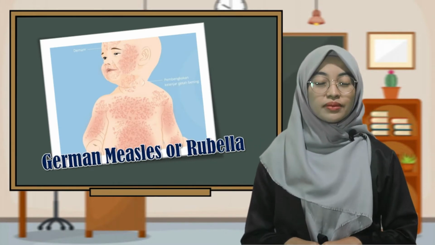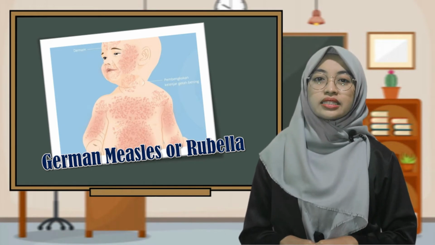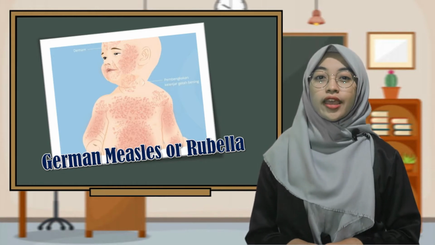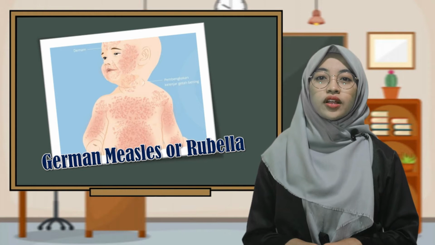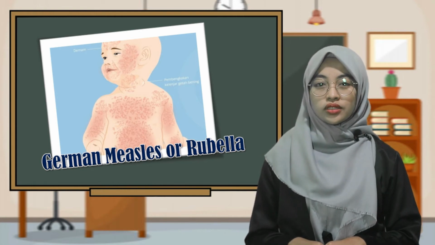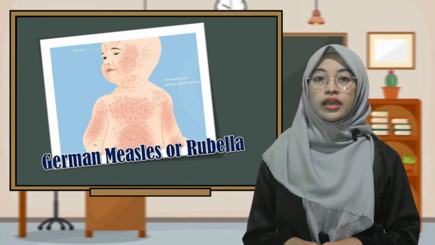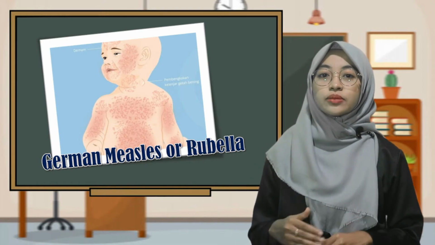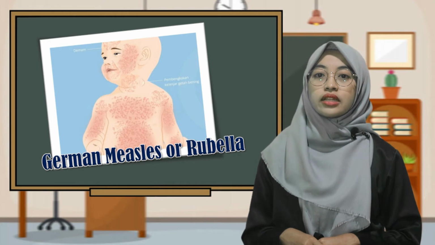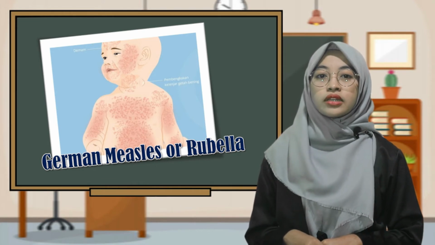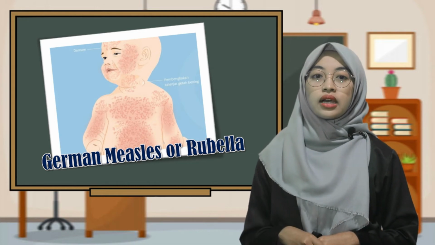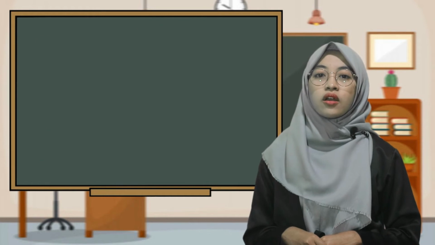German measles, or rubella, is a disease caused by a single-stranded RNA virus belonging to the genus Rubivirus. This disease causes symptoms of a rash of red spots, swelling of the ear and neck lymph glands, nasal congestion, headache, and loss of appetite. It can be transmitted through direct contact with the saliva or mucus of an infected person. Besides that, rubella can be transmitted through the air released through sneezing or coughing.